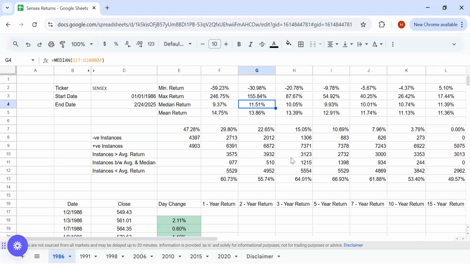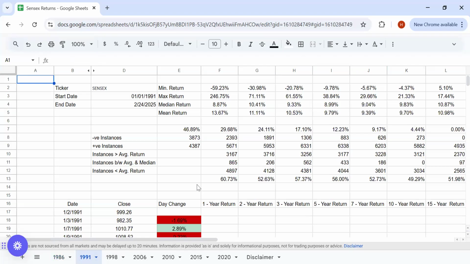Again, as we increase the time horizon, you can see that the minimum return and the median return are increasing and coming closer to the mean return. Every year I have calculated and looked at how things looked. In the year 1991, when the reforms took place, the stock market was hit with multiple scams. Yet somebody who is a regular investor in the market would have done well, because they would have ended up with a mean return, provided you are doing it on a regular basis.